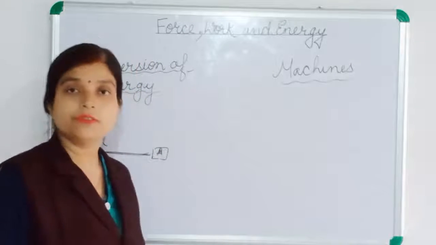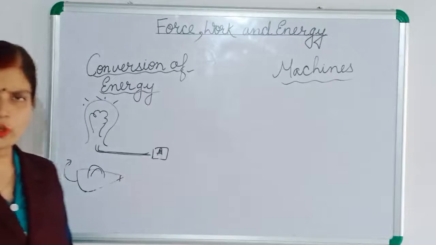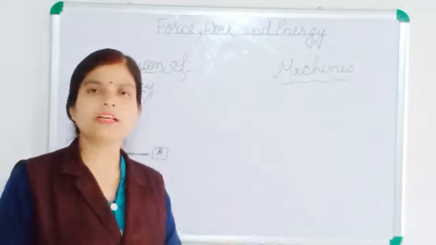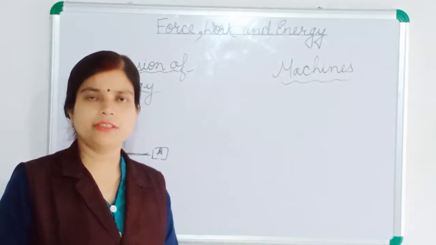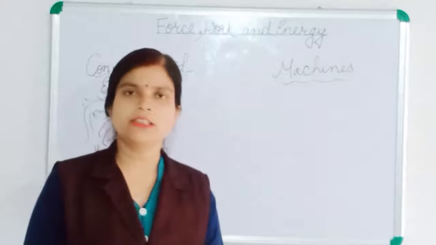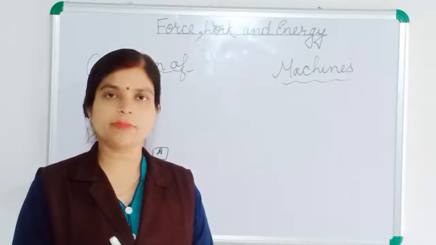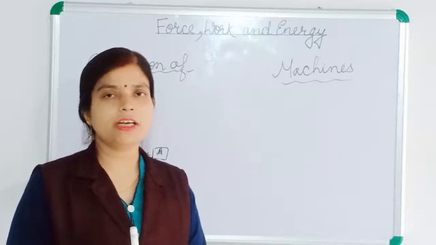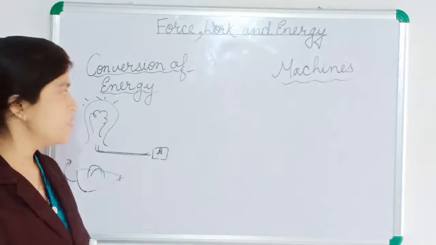In the dry cell there is chemical energy, and here we are converting this chemical energy into a different form of energy which is suitable for us. We are using the dry cell for many different purposes.